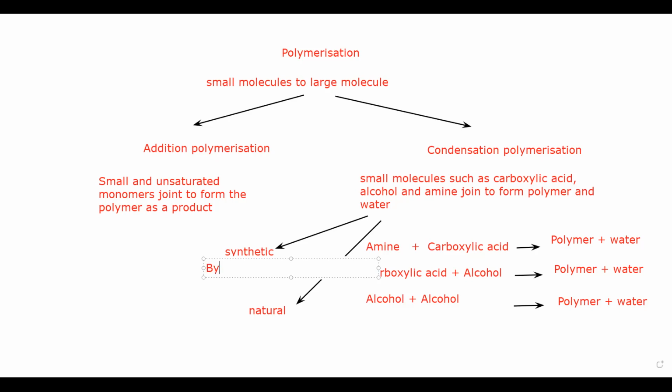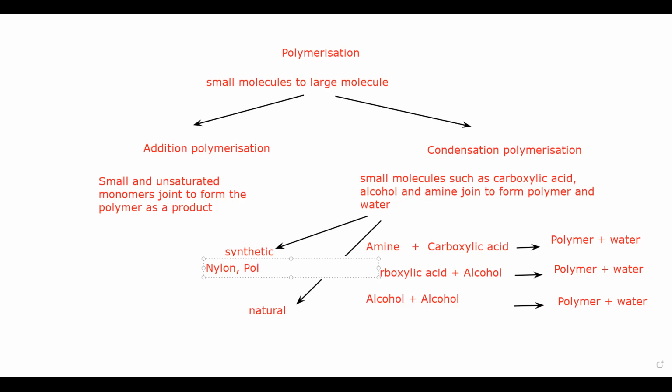One is nylon. How to identify a polymer? If it's a long chain compound, a very big molecule, we call that a polymer. Like you cannot write an end for this, it's a continuation.